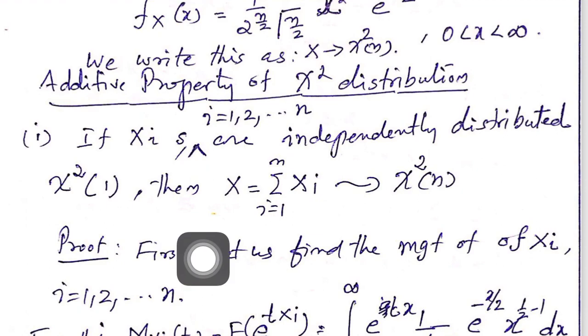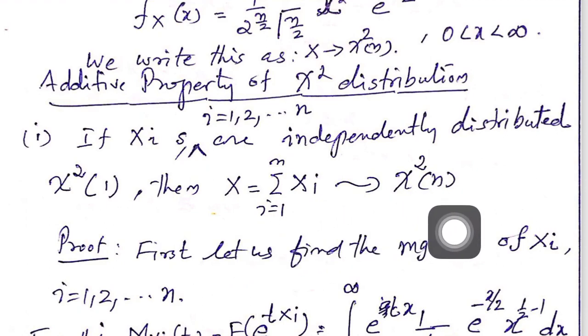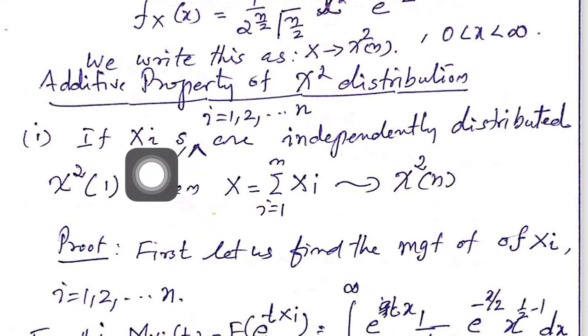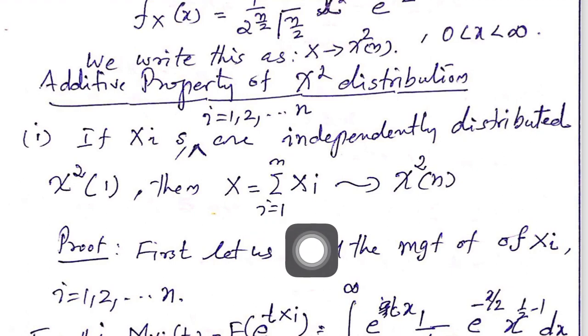This is actually a very simple result. For proving it, we first find the MGF of Xi, then we find the MGF of the sum X equal to sigma i equal to 1 to n Xi square, and you will identify it as the MGF of the chi-square distribution with n degrees of freedom.